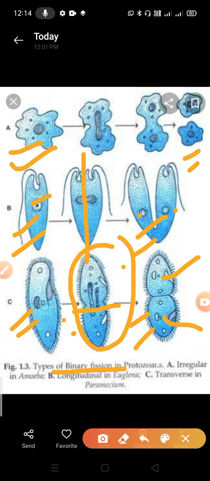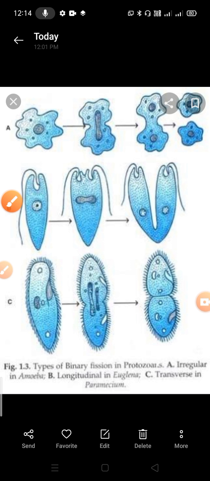And how do they form? The cytoplasm is divided into two. Clear? Which kind of division is it? Transverse division. By the diagram only we can understand how division takes place in binary fission. That is about binary fission, and three examples have been introduced here.